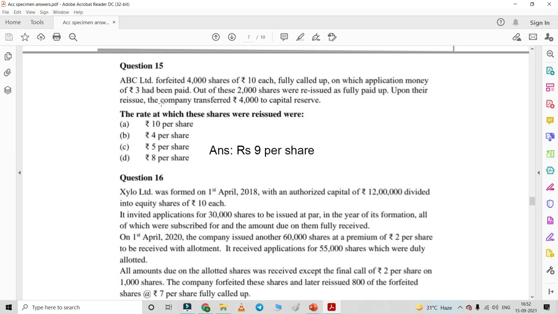So as rupee 1 has been used in reissue, that means the rate at which the shares were reissued will be rupees 9. Here the options are given wrong. The correct answer would be rupees 9 per share, because just 1 rupee was utilized in reissue.